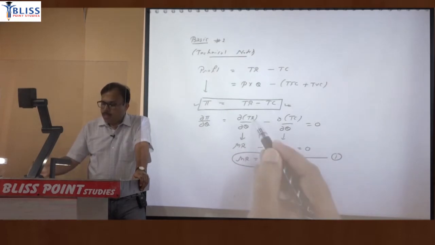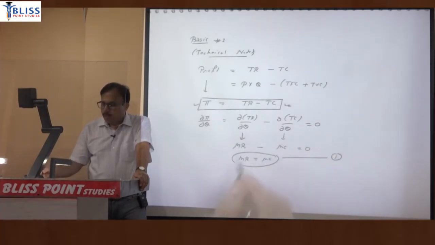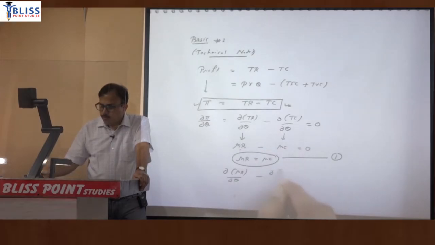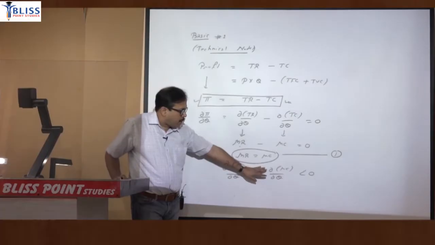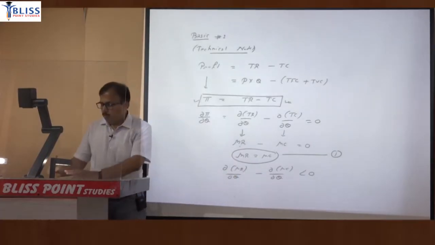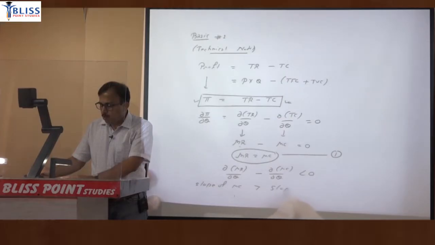So first differentiation equal to 0 and second differentiation must be negative. When we differentiated the first time, the slope came. So slope of TR is MR, slope of TC is MC. So when you differentiate a second time, you will get the slope of MR and the slope of MC. But that second differentiation must be negative. Now this complete term can be negative when this negative value is higher than the positive value, which means the slope of marginal cost must be greater as compared to the slope of marginal revenue.